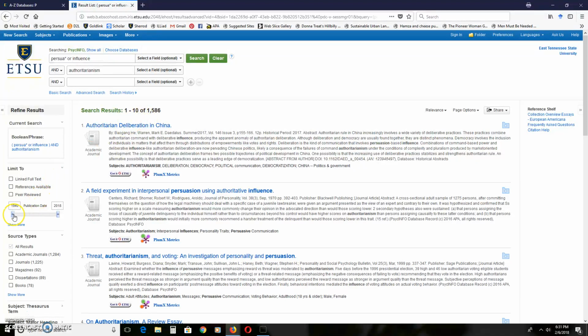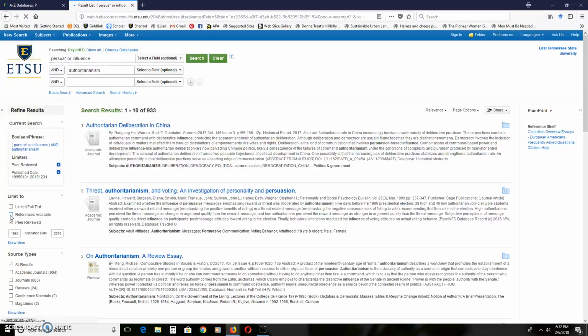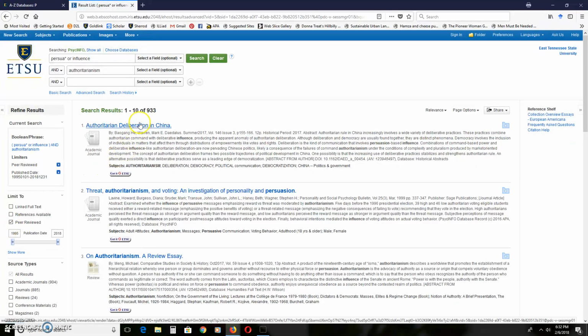So the first thing I can do is go down here, and it's going back to 1940. I can grab that slider and move it, but I'm just going to type in 1995. So keep it around there-ish for stuff that's sort of recent. We can do that, and then just hit the search button again. All right, cut down to 1,100. I want to do something else. I want things that are peer-reviewed. Right? So I clicked peer-reviewed, and it dropped it down to just under 1,000.